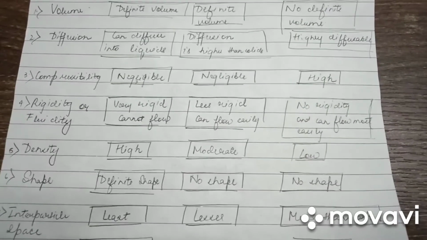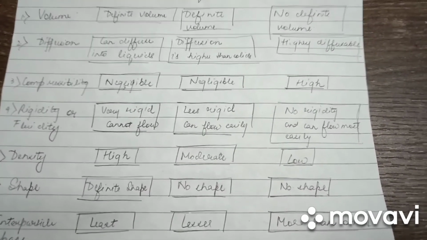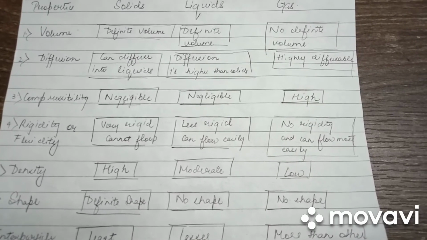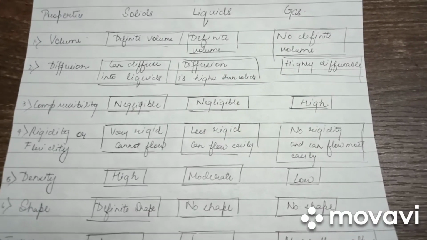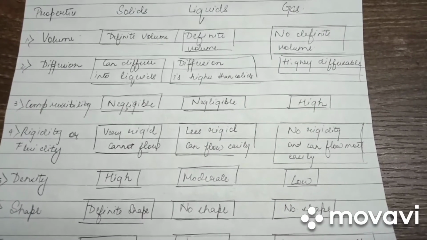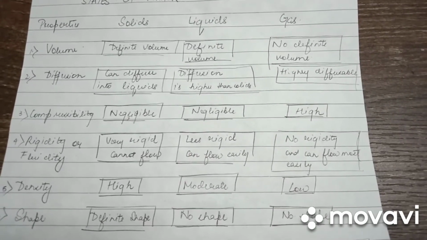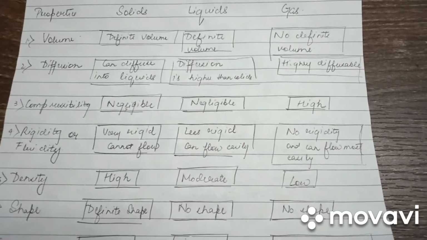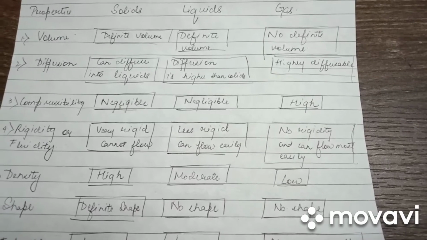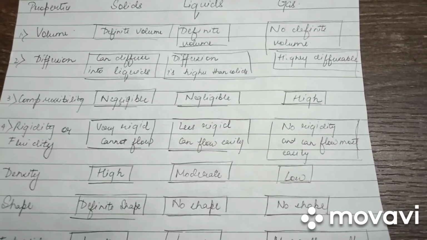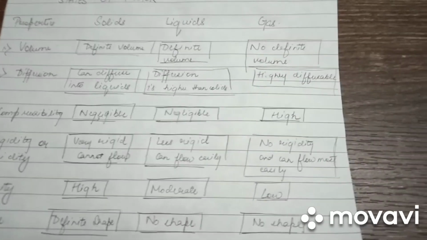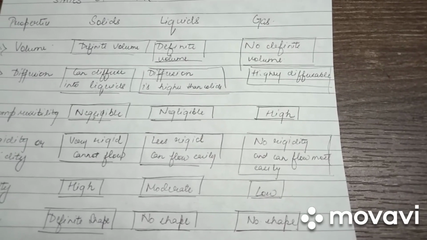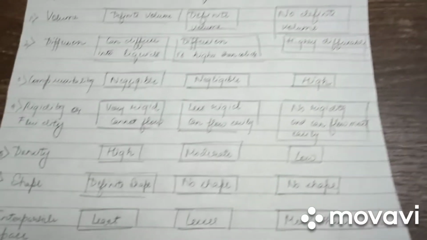Moving forward, we have rigidity or fluidity. Solids are very rigid and cannot flow. Like I said, due to the tightly packed structure, solids are very rigid and cannot flow. Liquids are relatively less rigid, as a result of which they can flow. Gases possess no rigidity and can flow most easily.